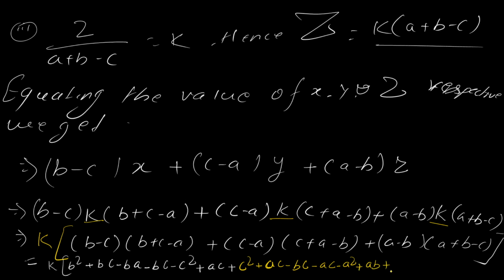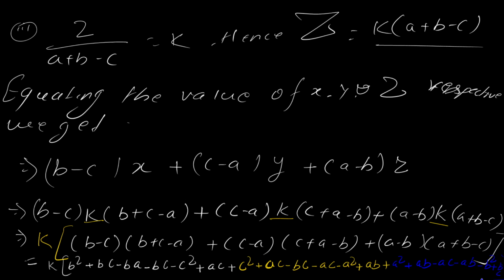Plus another term, you see, a, so a square, ab, this is ab, ac, so minus ac. Okay, now minus b minus, so this is going to be minus ab, minus b plus b, minus b square, minus b plus c, plus bc.